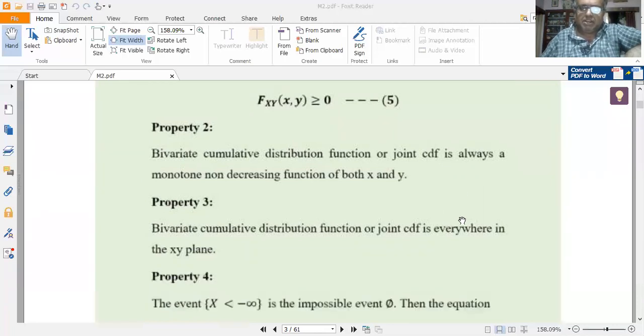The second property is that the bivariate CDF is always a monotonically non-decreasing function of both x and y. Non-decreasing means what? It is increasing. Non-decreasing means it is not decreasing, so the only possibility is that it increases. So the bivariate CDF is always a monotonically non-decreasing or increasing function of both x and y.